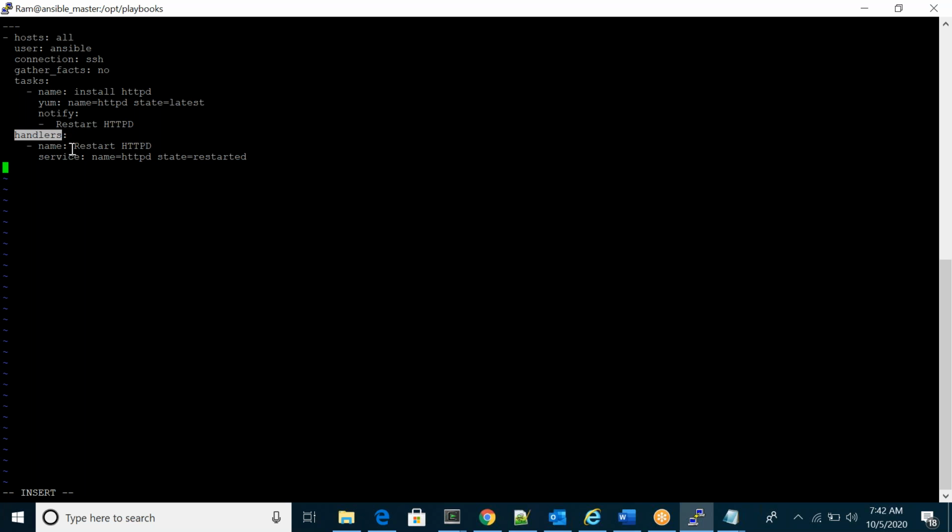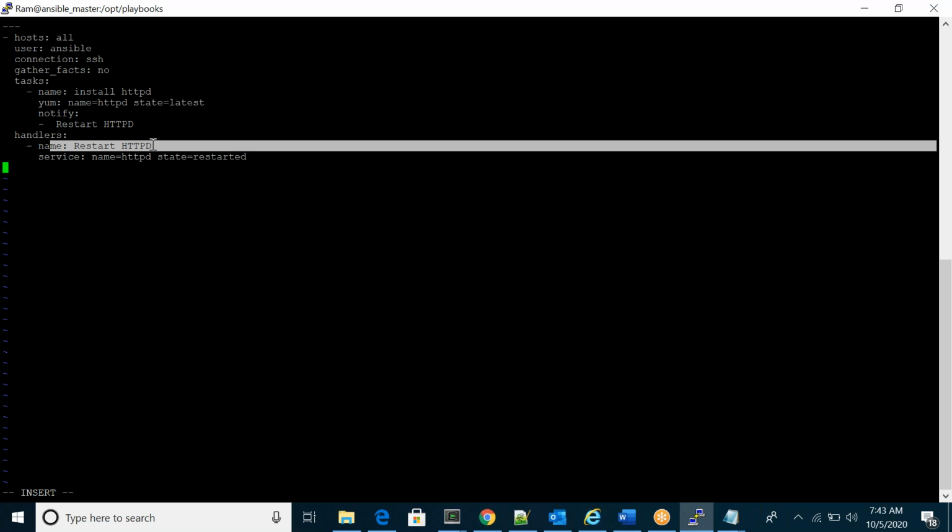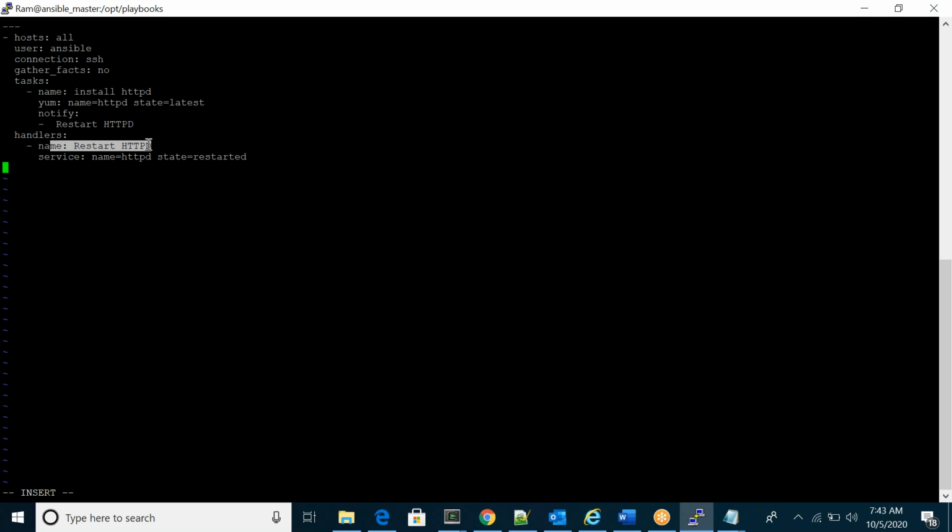In the handler section you have to give the same thing that you defined here, ABCD or XYZ, with the same caps or small letters. I'm referring to whatever I defined in my notify, the keyword or statement, in my handlers. Based upon that notify statement, it will execute this task.